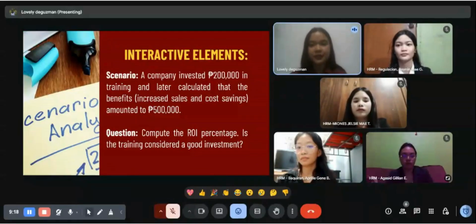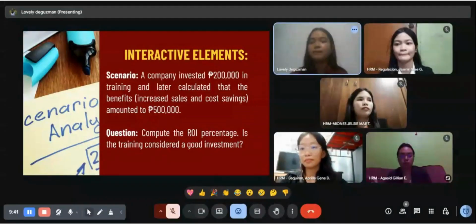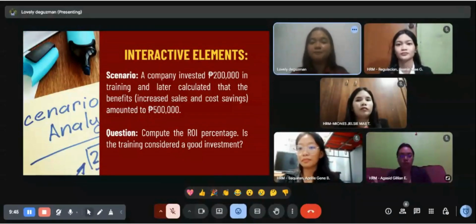After the training, they measured the financial gains in terms of increased sales and cost savings, which added up to 500,000 pesos, to determine if the training was worth the investment. The company compared the benefit against the cost by calculating the return on investment or ROI.